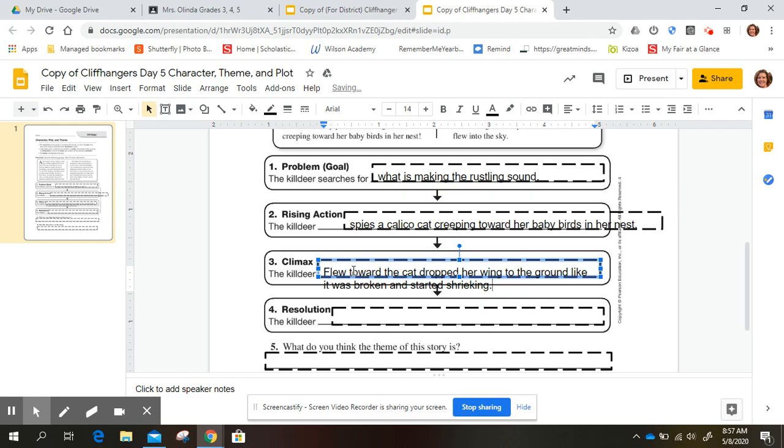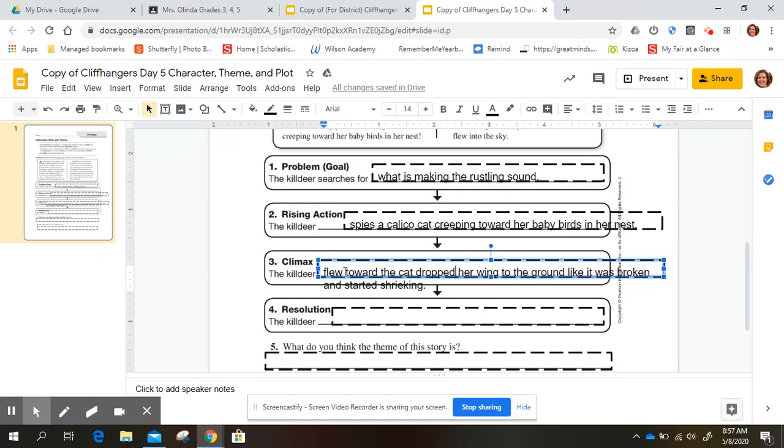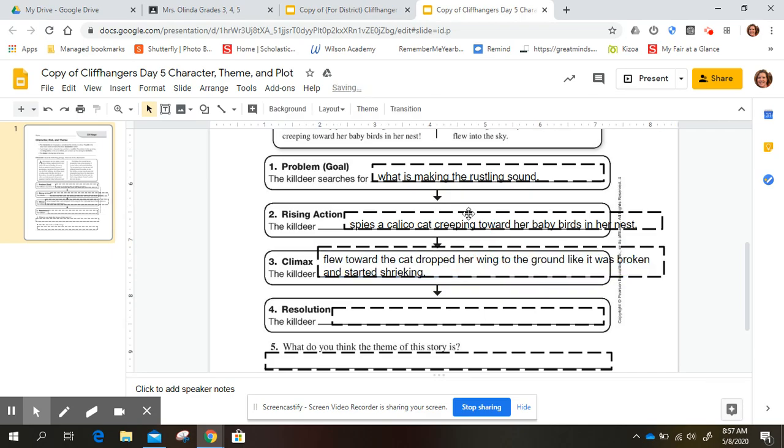And again, I don't want that F to be capital in flew since I'm finishing the sentence. I can always make this a little bit longer. All right. And I can also pull this up a little bit. There we go. So now it's on the lines. Same thing with this. So it's on the lines. You can actually see the words.